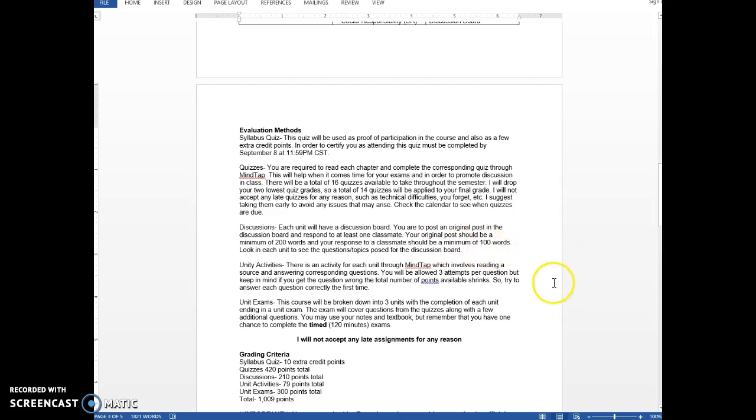Unit activities are done through MindTap, just like your quizzes are. You're allowed 3 attempts per question, but keep in mind every time you get one wrong, you're docked a point. So you want to try to answer them correctly the first time. These are small, they're not worth a whole bunch, so you want to answer each question correctly the first time so you get the maximum number of points.